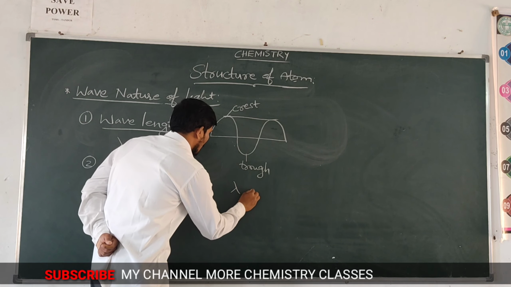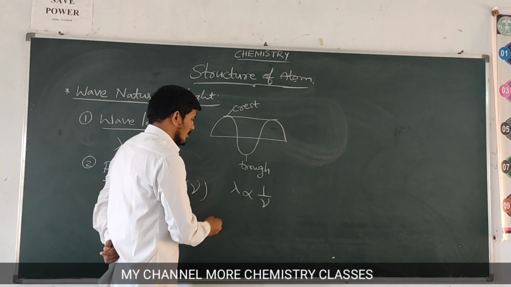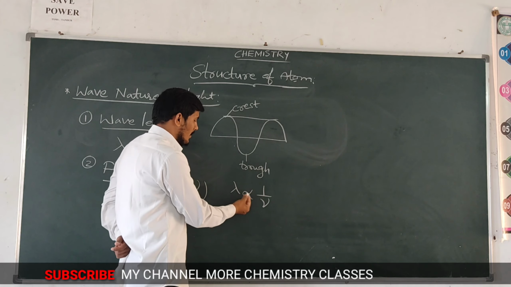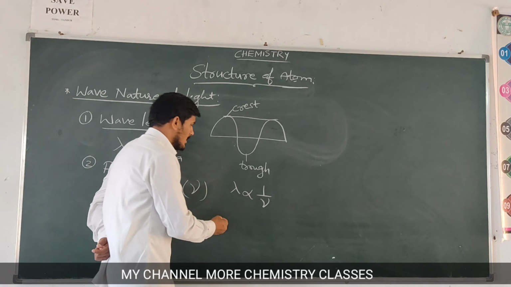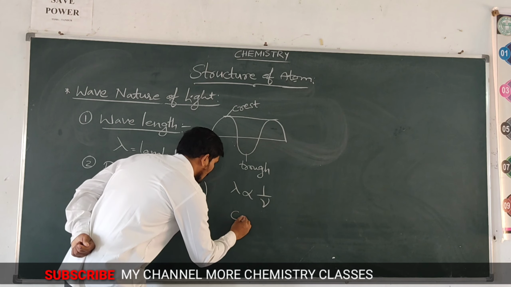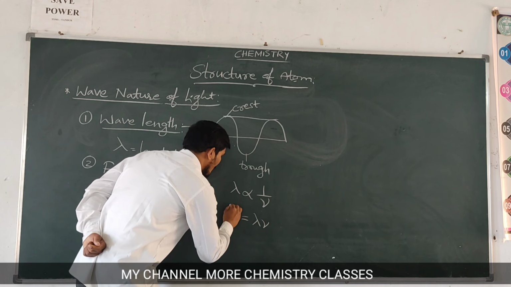Here the relation between wavelength and frequency is that wavelength lambda is inversely proportional to frequency. That means when wavelength increases, frequency decreases. When frequency increases, wavelength decreases.